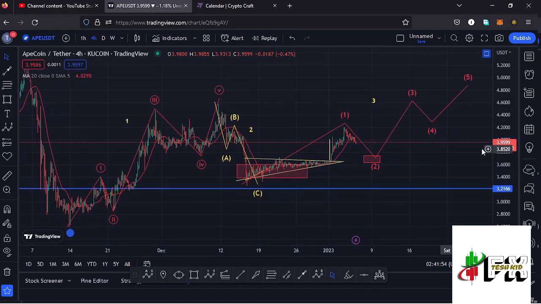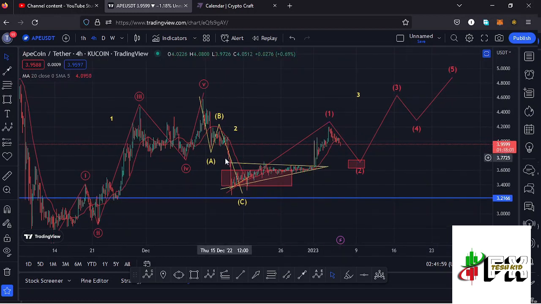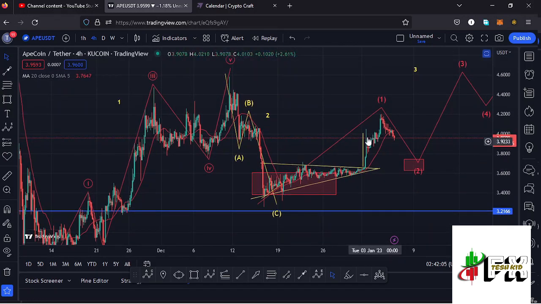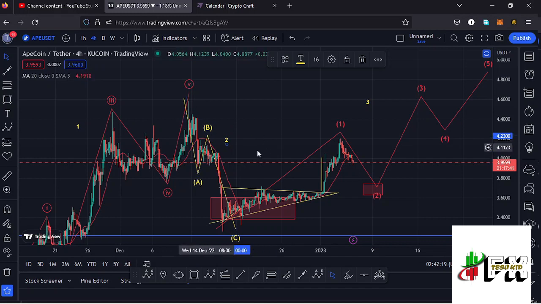And after fully maximizing that target area, we saw a very nice breakout out of a chart pattern that was in formation right here, which is a triangle, which was giving us a minimum target area back to around the $4 mark, which is a target area that we fully maximized, and also made a high at around the $4.2 mark. And that might be the start of a higher Elliott wave count 3, which we expect after seeing the formation of a higher Elliott wave count 2 to the lower side.